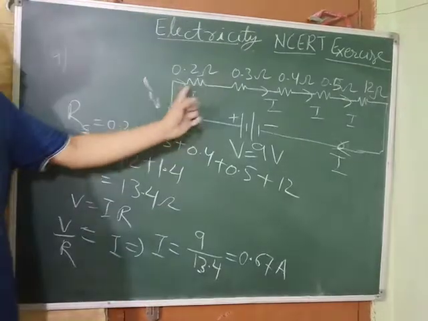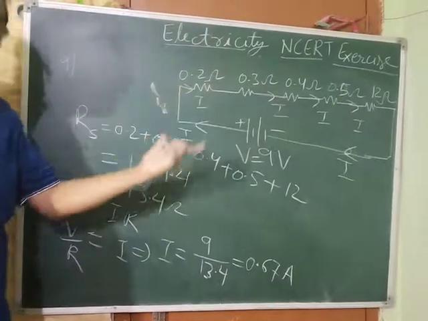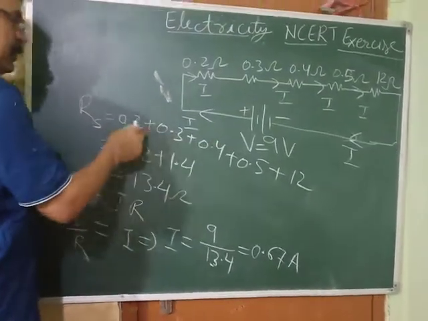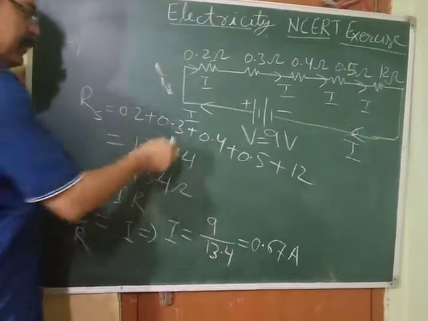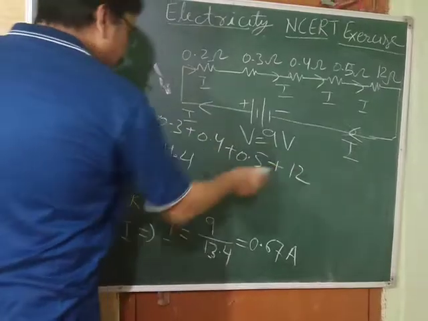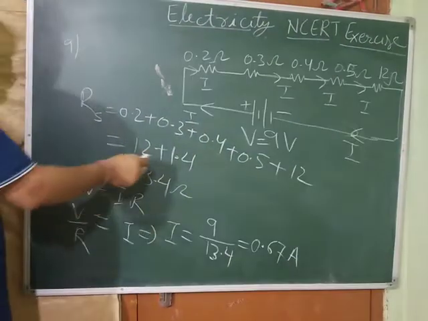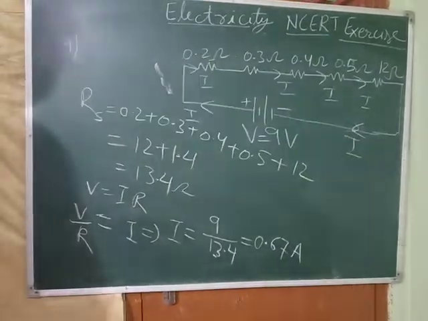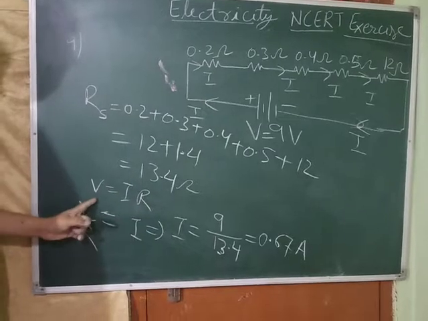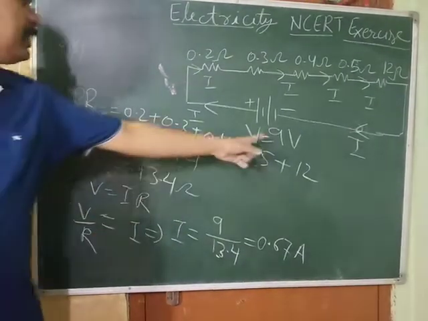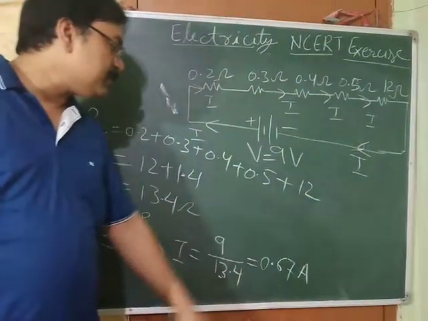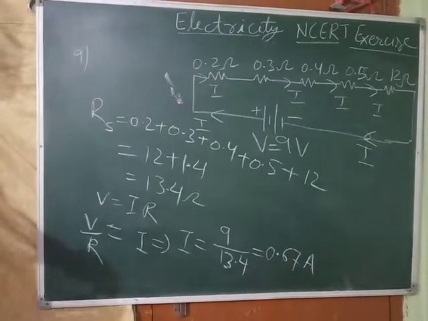So that means we have to find out the total current, because the same current will be flowing through all. First we have to find out the total resistance. In series we add the resistances. So 0.2 plus 0.3 is 0.5, 0.5 plus 0.5 is 1, and this 0.4, so 1.4. 1.4 plus 12, what you will get? 13.4 ohm. This is the total resistance. Now Ohm's law, V is equals to IR, so I is equals to V upon R. V is 9 volt, R is 13.4. Dividing, we get 0.67 ampere. So this is the solution of the 9th question.